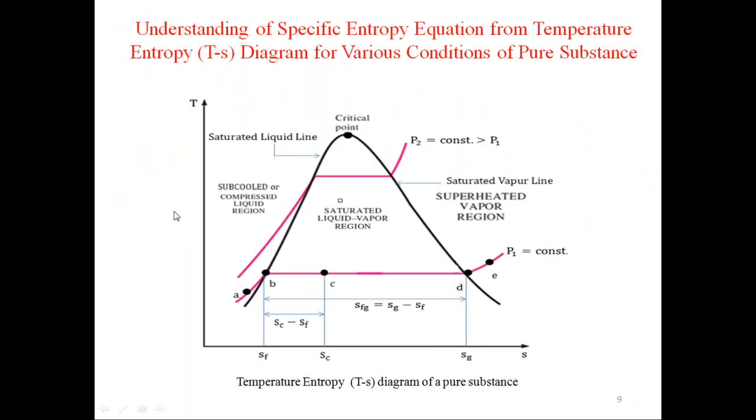Again, points B, C, D have the same pressure and temperature, whereas point A has a different temperature than B, C, D, E, and similarly point E has a different temperature than A, B, C, D, but all these 5 points have the same pressure equal to P1. Here F represents saturated liquid, G represents saturated vapor, and SFG is the specific entropy between B and D.